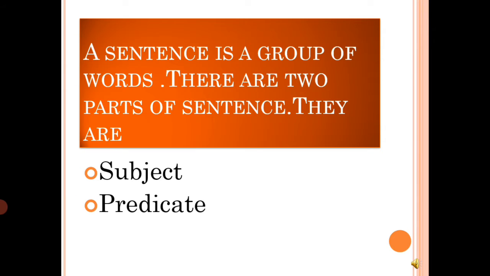Children, a sentence is a group of words. There are two parts of the sentence. They are a subject and a predicate. When we read a sentence, children, a sentence is made up of two parts. One is the subject and one is the predicate.